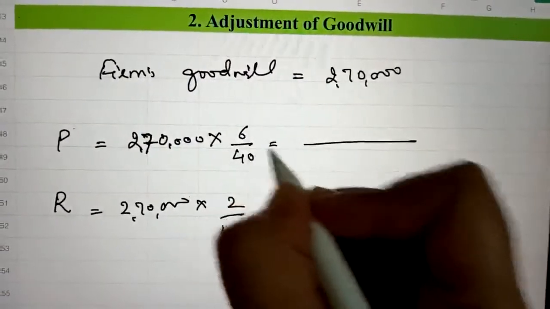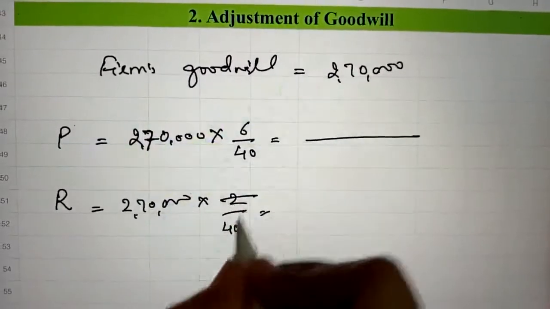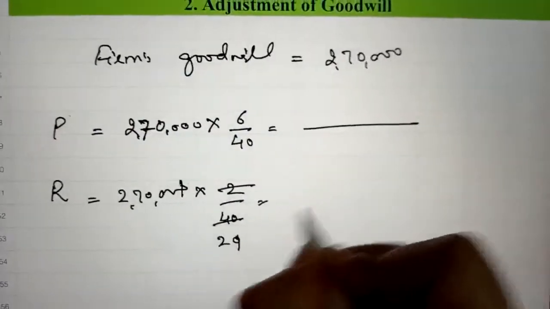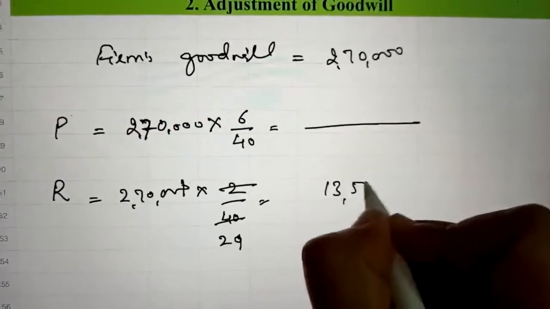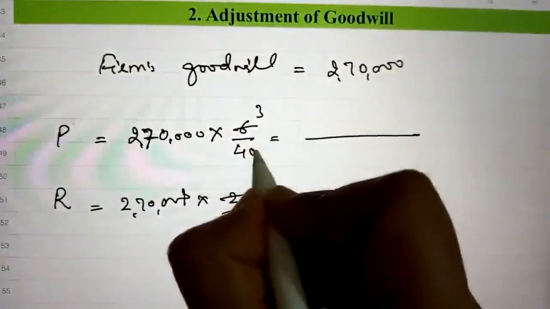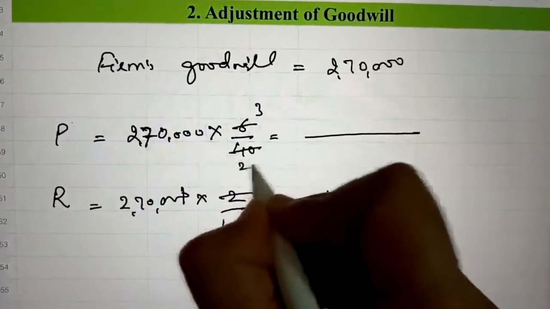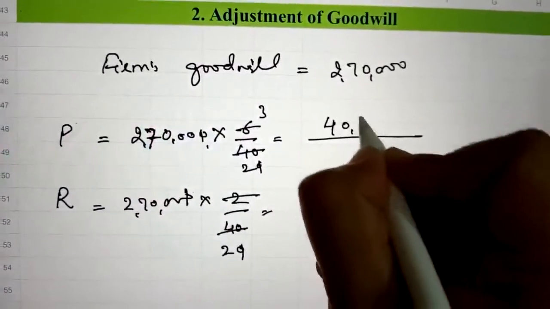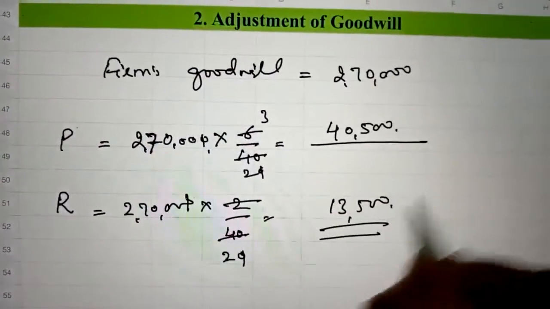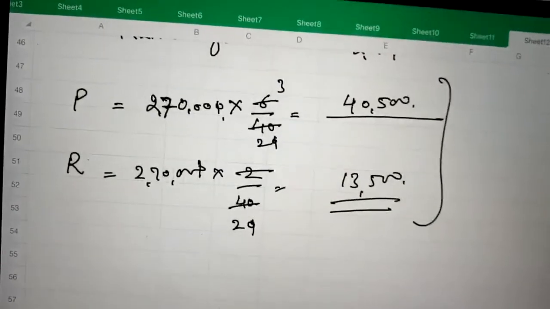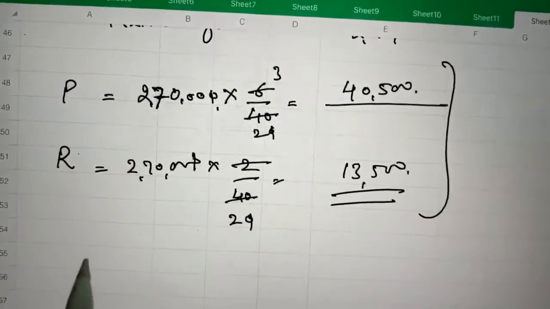So here it comes 13,500, and here it comes 40,500. So the journal entry will be: gaining partners' capital accounts debit.